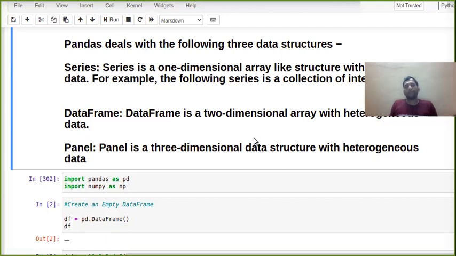Hi friends, today I am going to discuss Pandas. If someone is working in the data science domain and working on Python, they must know the importance of Pandas. Python has a lot of features, but it's a little slow when you compare it with C++ or Java or C programming language. So Pandas has been proposed to overcome that drawback.